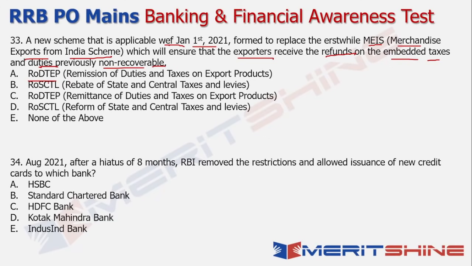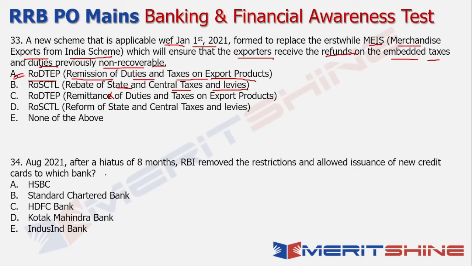So the answer in this case is RoDTEP. Now, which of these is the correct one? So, you're talking about remission of duties and taxes on export products and not remittance. So, that's not the correct one. Now, technically, rebate of state and central taxes and levies is also one of the schemes that are there, but specifically in the context of exporters receiving the refunds on embedded taxes and duties, RoDTEP is the answer in this case.